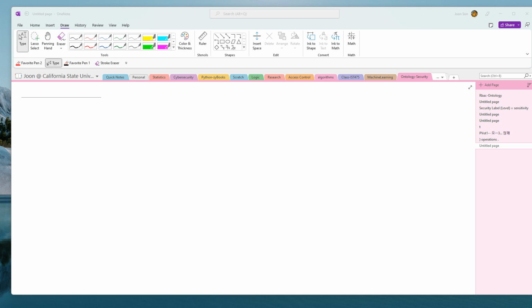Okay, so let's draw the diagram, right? The sessions, you can think of as a pipe.